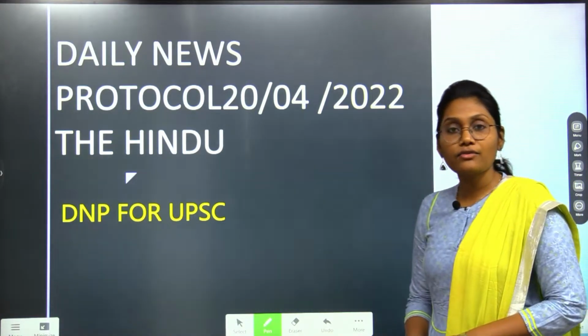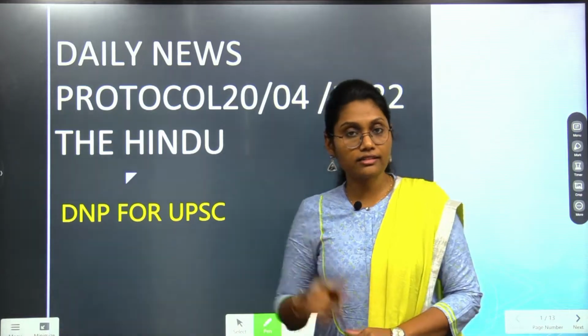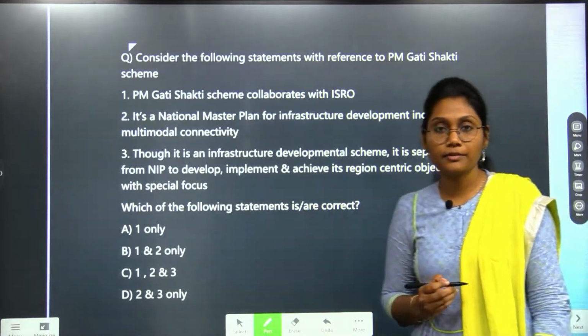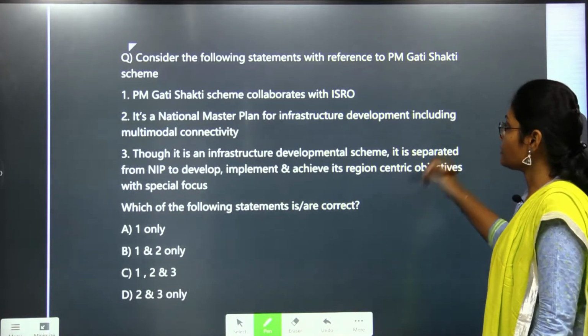In our yesterday's class, we have seen an MCQ, right? Today let's solve that question. I hope most of you have answered it correct. Let us see the analysis of that question.